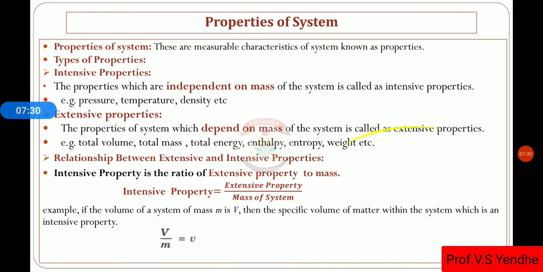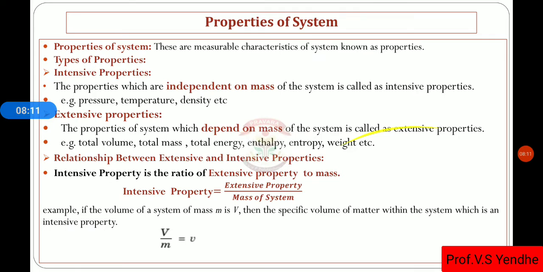Then properties of system. Properties are the measurable characteristics of a system. Measurable, these properties we can measure. There are two types of properties: intensive properties and extensive properties. These two types are based on the dependency on mass. If a property depends upon mass, it is known as an extensive property. If a property is independent of mass, it is known as an intensive property.